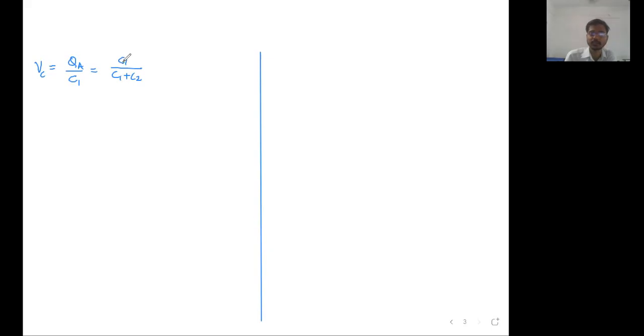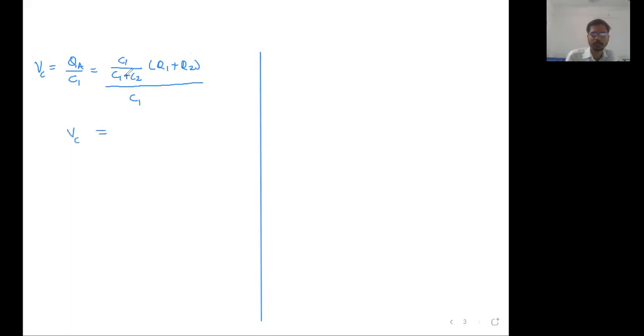What will be the capacity fraction of the first capacitor? Capacity of the first capacitor divided by the total capacity, of the total charge. Total charge is what? Q1 plus Q2. Total charge is Q1 plus Q2, whole divided by C1. Okay, sir. Fine. So this is going to be the common potential.